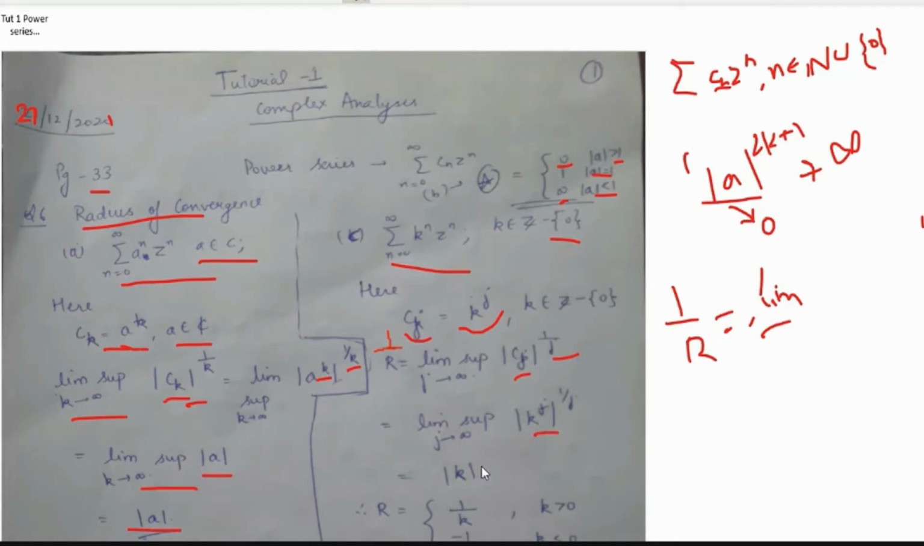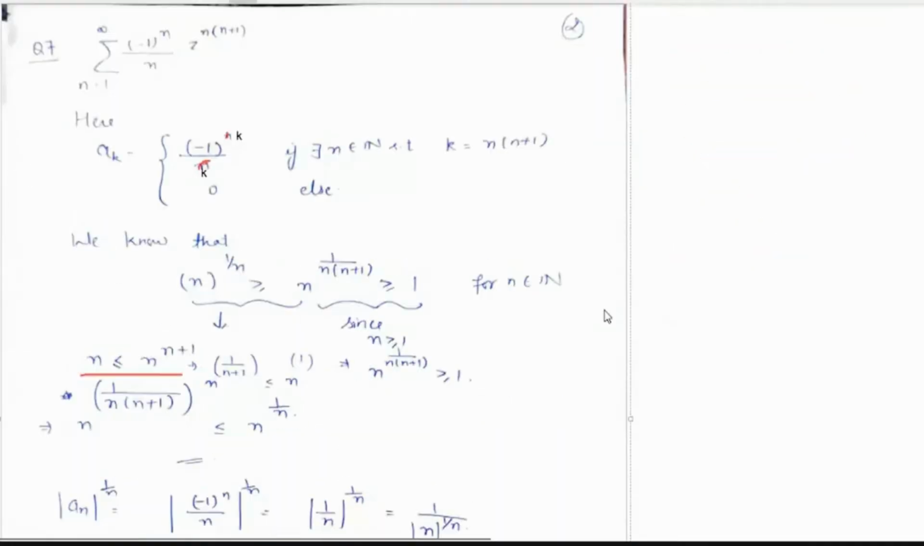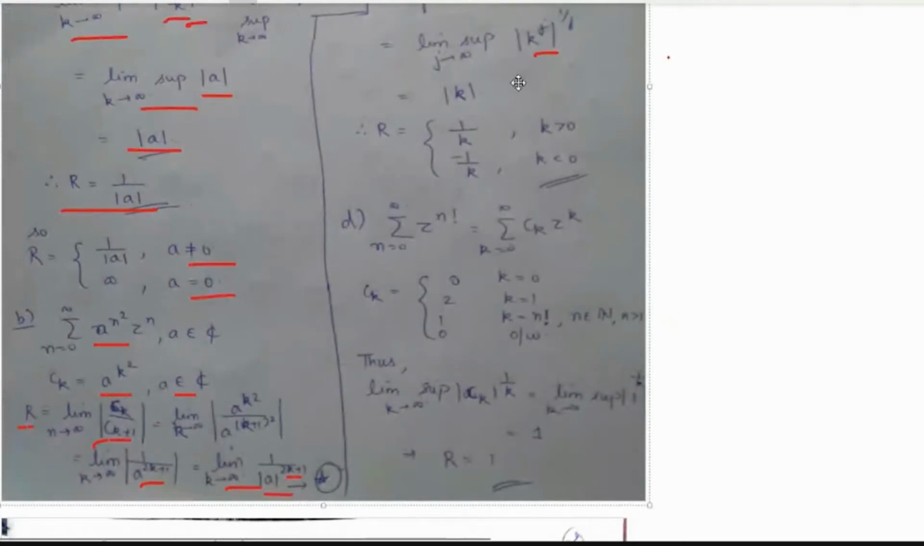That would be nothing but modulus of k. यहाँ तक हमें k coefficient की need नहीं पड़ी. What was the coefficient, right? So next what we have is, if k is in Z minus 0, that is we are given, right? So modulus of k, हमारे पास रेडियस आया ओनली 1 by r, ठीक है?